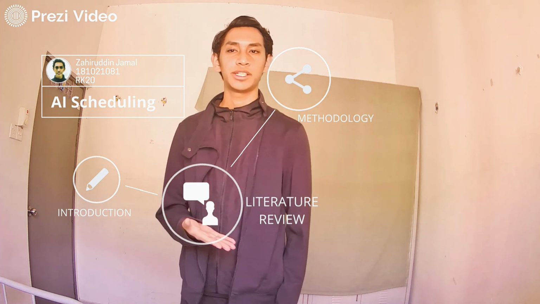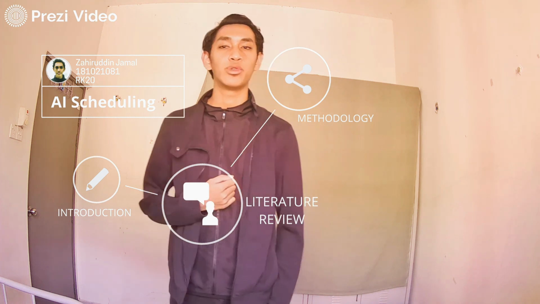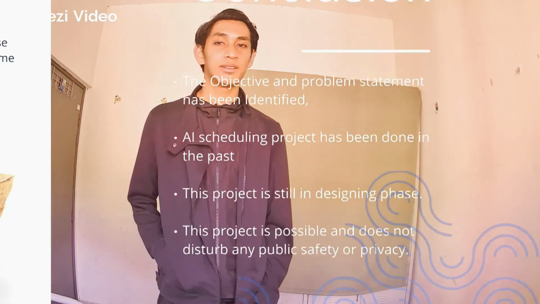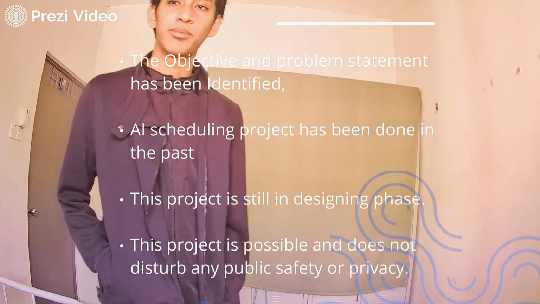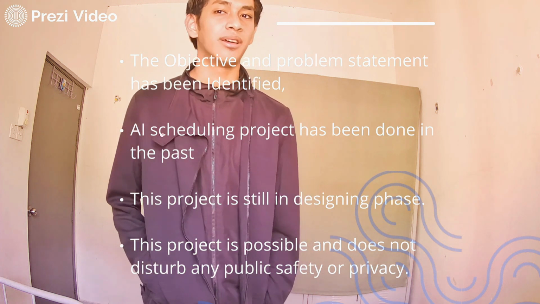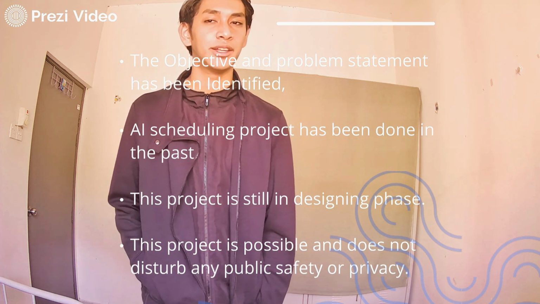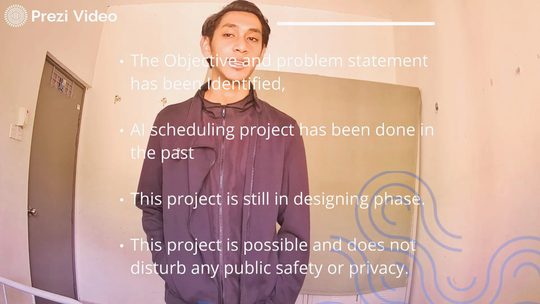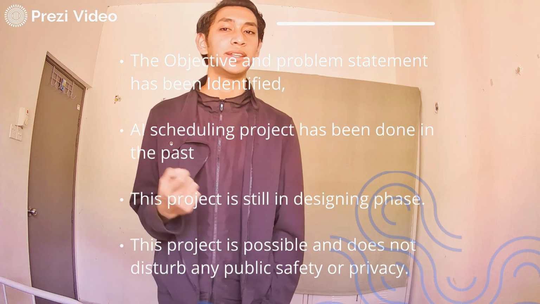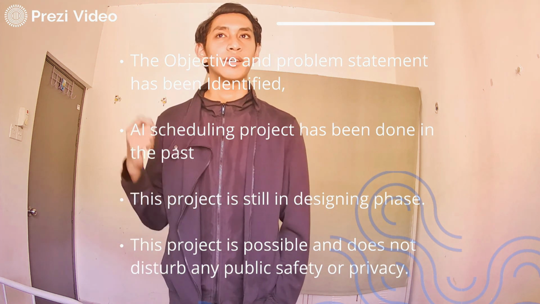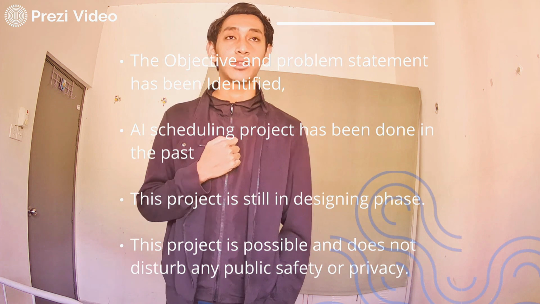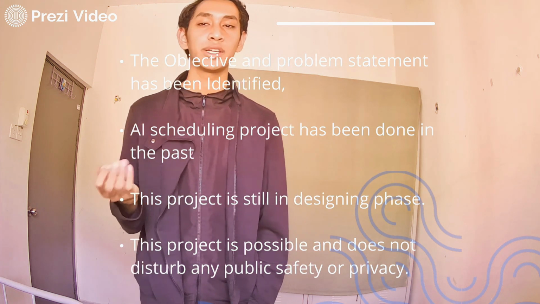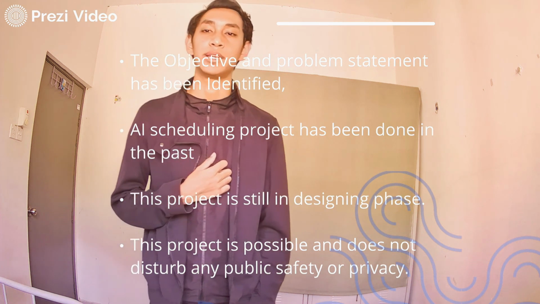So we have seen our introduction, literature review and then our methodology. And now we need to go to our conclusion. So, the objective and the problem statement have been identified. An AI scheduler project has already been done in the past, which includes a big data set and multiple things running at the same time. This project is still in the designing phase, so there will be improvements in the future, but based on previous projects, I have decided to use a two-dimensional algorithm. This project is possible and does not disturb any public safety or privacy.